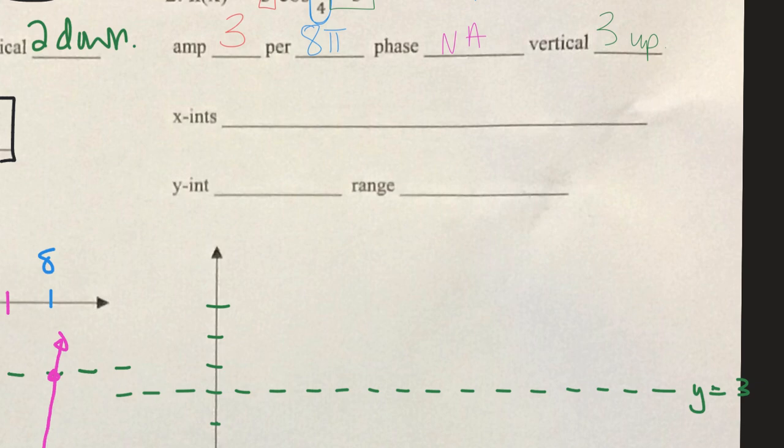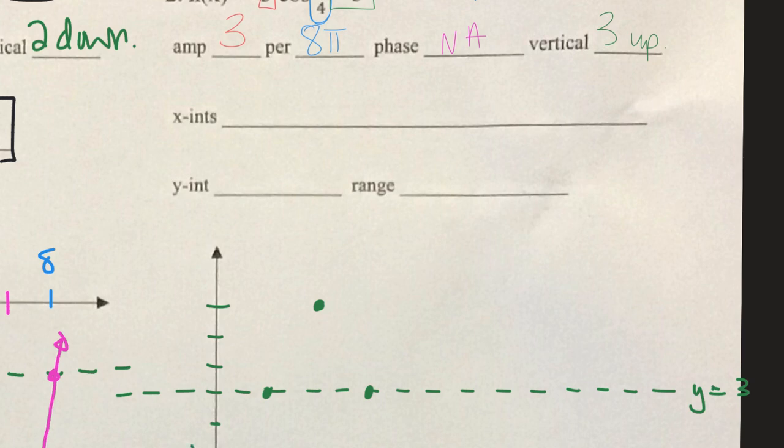Now cosine will end where it starts. So if it starts at a minimum, it's going to end at a minimum. So at 8 pi, cosine will be back to its minimum value. And exactly in the middle, or at 4 pi, cosine is going to be at a maximum, 3 units above your midline. Remember, everything happens in the middle. So in the middle of 2 minimums is a maximum. And in the middle of a min and a max is a 0, right, where it crosses your midline. So these are the 5 points that make up your cosine.